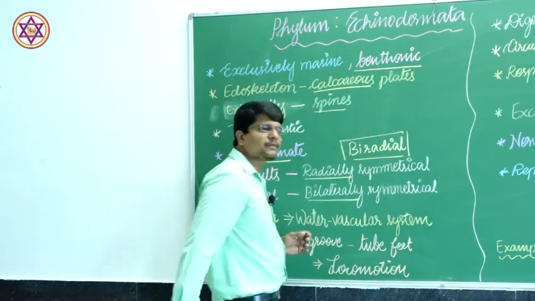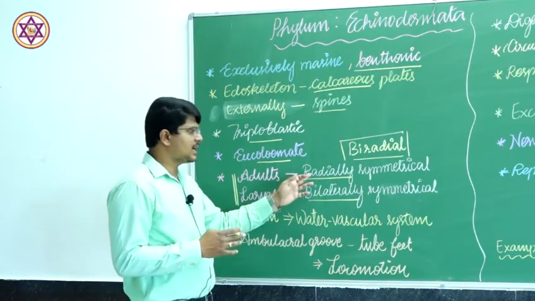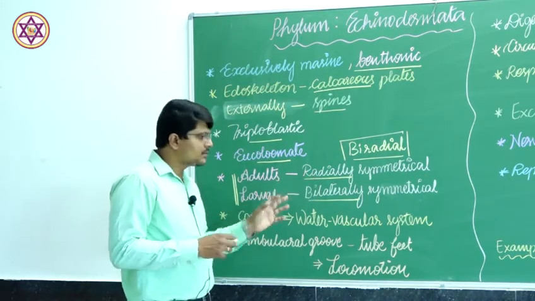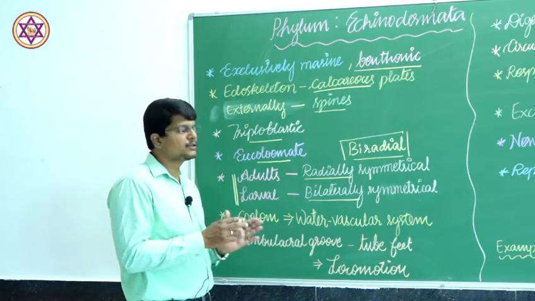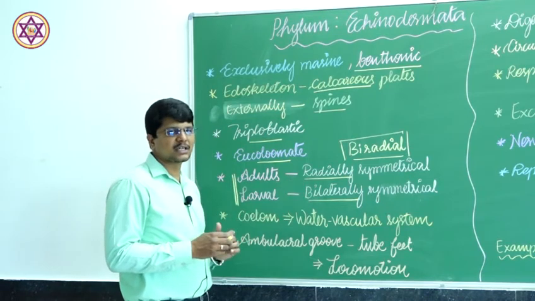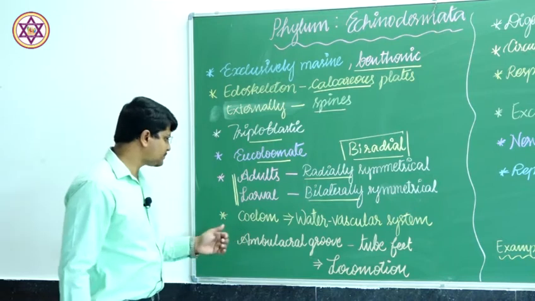Due to the position of the madreporoid, actually the animal exhibits the radial symmetry, but the madreporoid converts the animal into bilateral symmetrical, only one cut can give two equal halves.